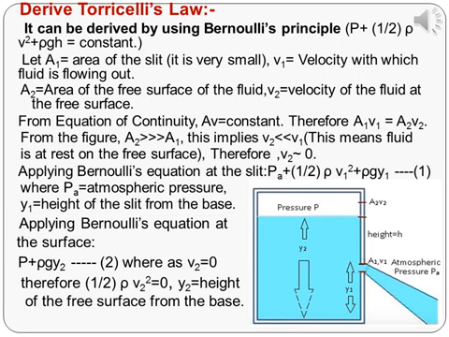By applying Bernoulli's equation at the free surface of the fluid, we have P plus rho g Y2, which is expression 2, where V2 is considered to be 0. Therefore, 1 by 2 rho V2 square is equal to 0. And Y2 is the height of the free surface of the fluid from the base.